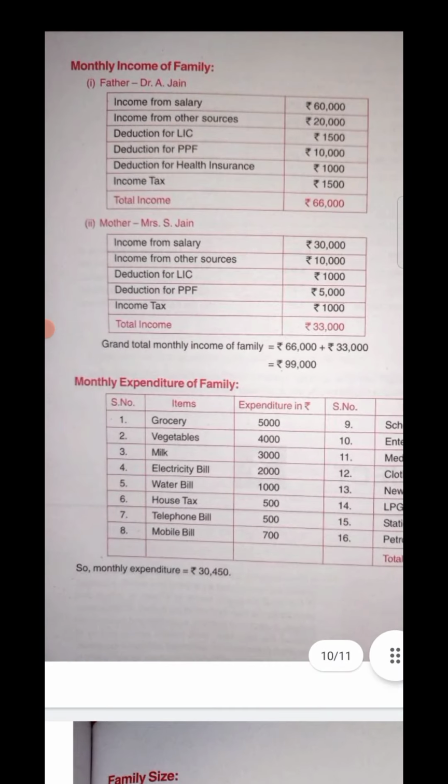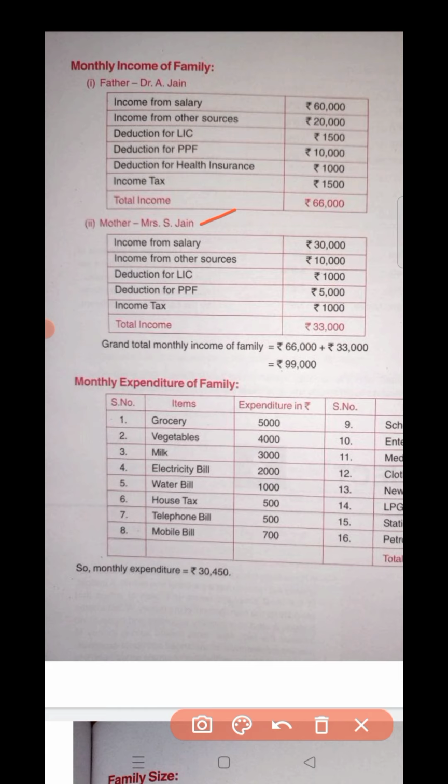Now if your mother also earns some income, then write your mother's income. Otherwise, if your mother is a housewife, then you may write your uncle's name. If you are a joint family, you write the uncle's name and then write about his income. Income from salary 30,000. Or if it is not salary, you may write business. Here you may write business.